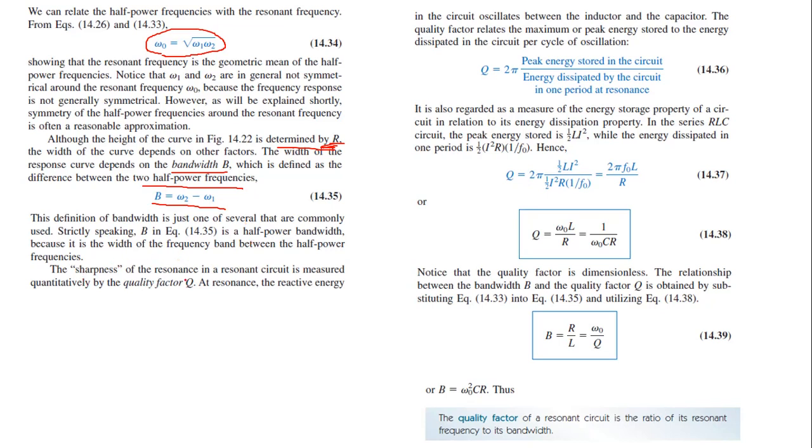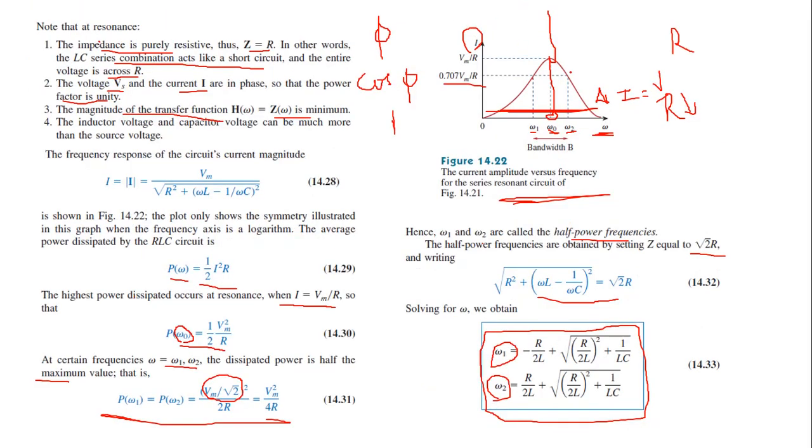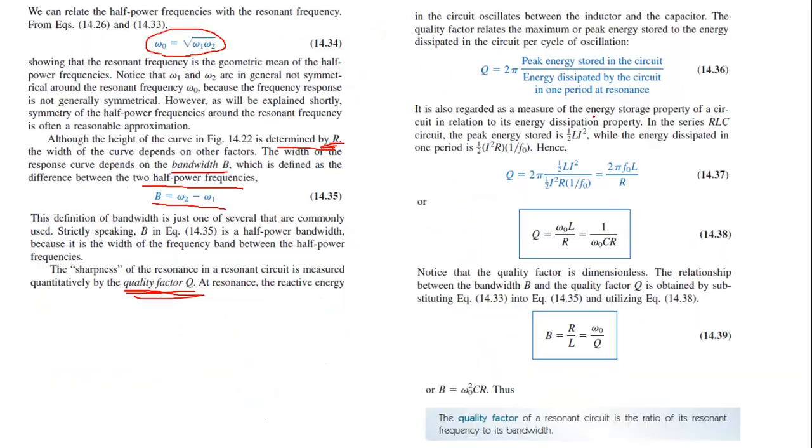The sharpness of the resonance in a resonant circuit is measured quantitatively by the quality factor Q. So we will get a peak like this. How sharp this peak will be is determined by a factor called quality factor Q. At resonance, the reactive energy in the circuit oscillates between the inductor and capacitor.